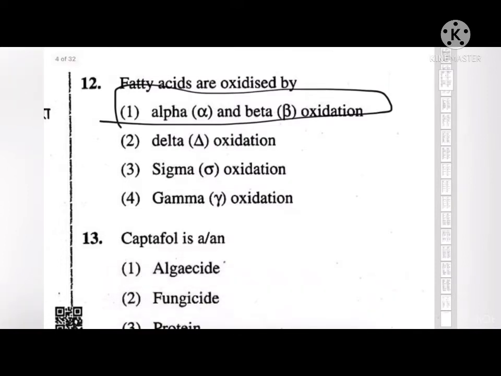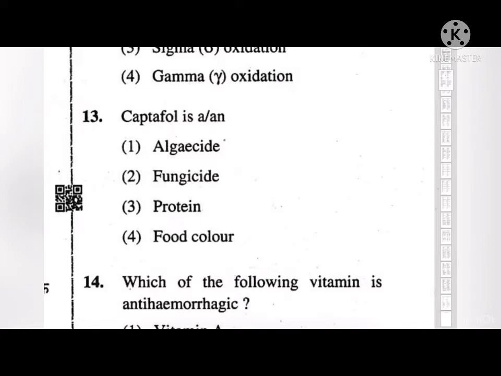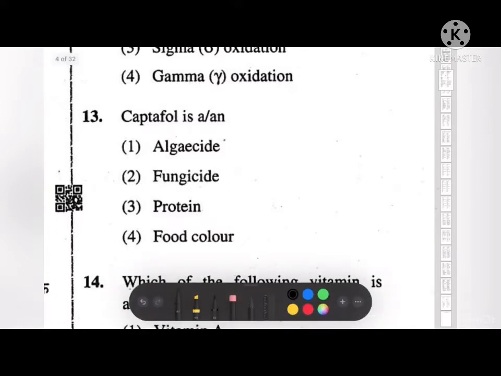Next, captafol is an option number 1, algicide, fungicide, protein or food color. So the correct answer to this is captafol is a fungicide. It is used to control almost all fungal diseases of plants except powdery mildews. It is believed to be a human carcinogen, and production for use as a fungicide in the United States stopped in 1987.